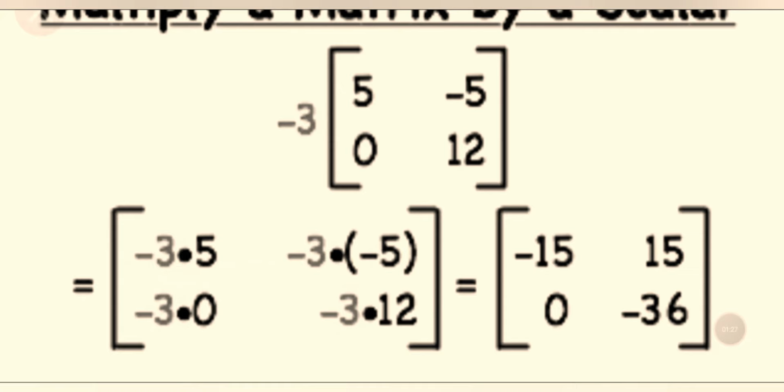The answers will be: minus 3 into 5 equals minus 15, minus 3 into minus 5 equals plus 15, minus 3 into 0 equals 0, minus 3 into 12 equals minus 36.